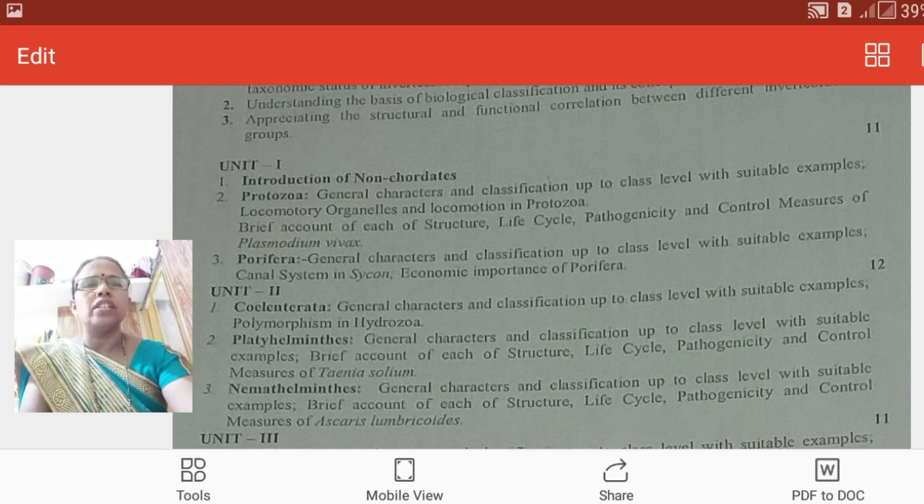There is also a detailed study about this topic: the general characteristics, classification up to class level with suitable examples. Also in this topic we study in detail the canal system in Sycon and the economic importance of porifera. This is the first unit. Three topics are mentioned in this.